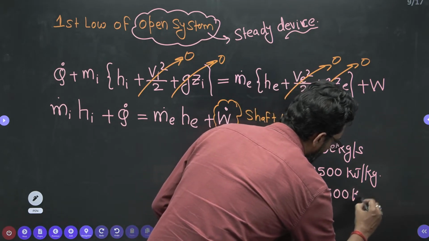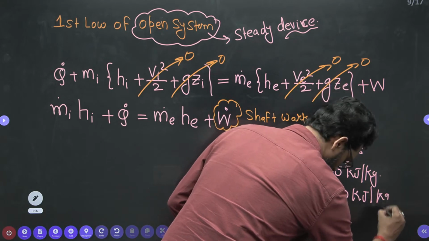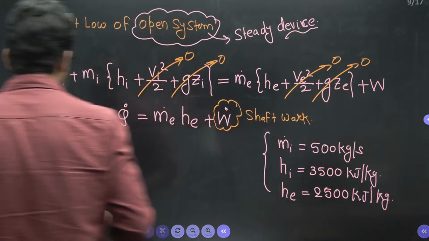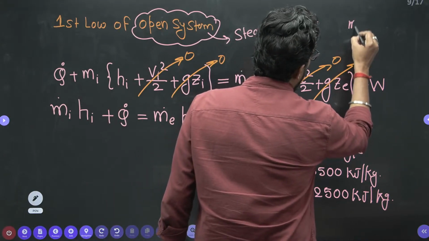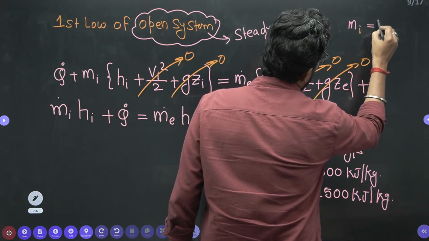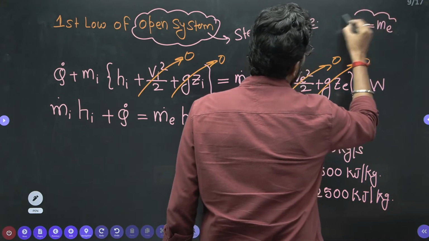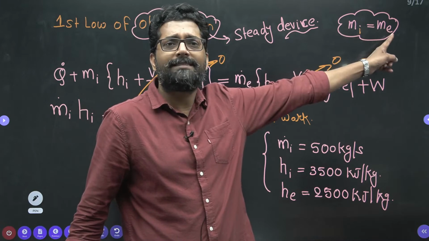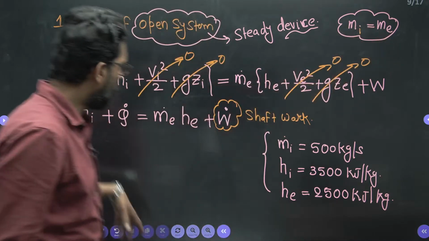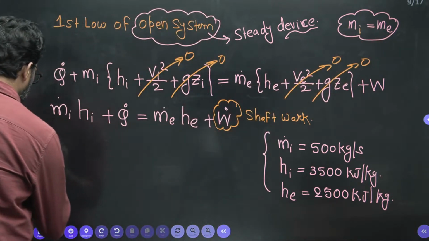2500. It will reduce. Why? Because it is expansion. Okay, and this is steady state. So steady state, m_i is equal to m_exit. Why? Because there is no change in mass within the control volume. So what is the mass at inlet? The same mass at exit. Okay, put all this value.